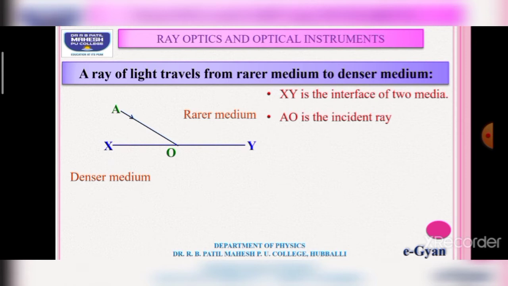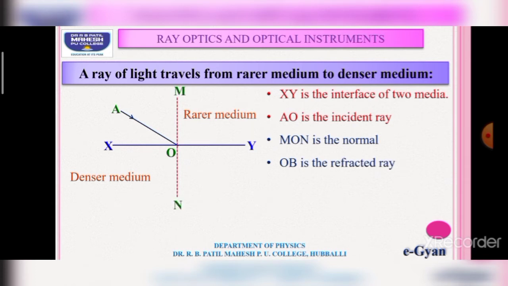Draw a normal at the point of incidence, and this normal is represented by MN. What is the normal here? This line is perpendicular to the interface at the point of incidence, and this perpendicular line is called the normal. And then this incident ray enters the denser medium. When it enters the denser medium, it changes its direction and bends towards the normal.